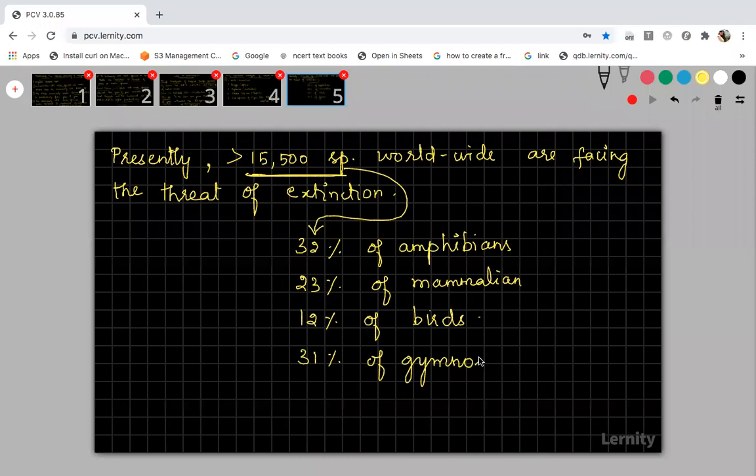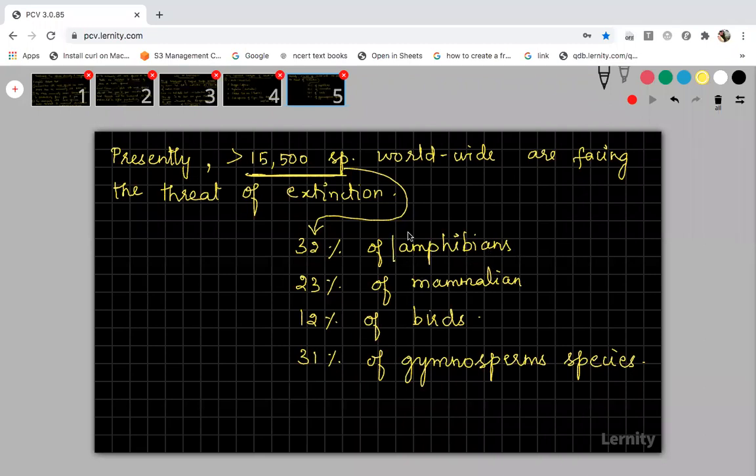You know, in plants, gymnosperm species are facing the threat of extinction very fast, because under gymnosperms we have very tall trees, and mainly the wood that we are using for furniture and all we will take from gymnosperms. At the same time, many medicinal plants are available in gymnosperm species, so we are exploiting these gymnosperm species, and so they are also facing extinction, okay?